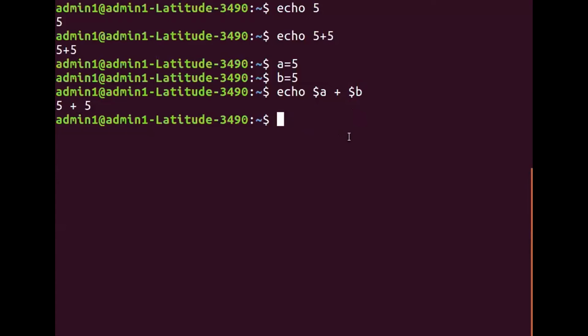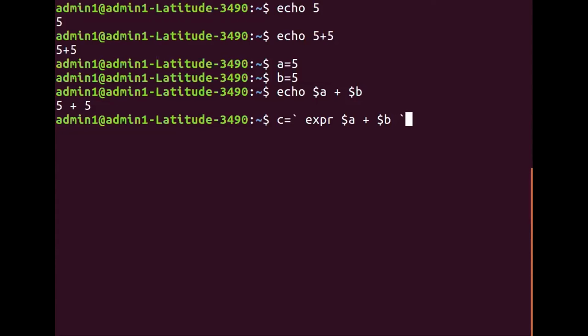So how do I go about it? I will say C is equal to. If you want to perform arithmetic operations, you have to make use of another command called expr, which allows you to evaluate the arithmetic operators.